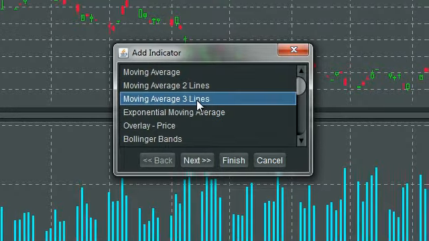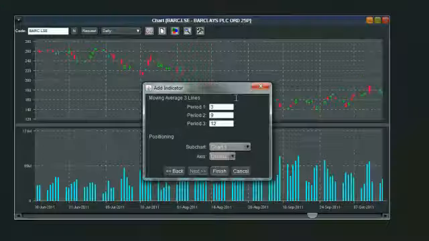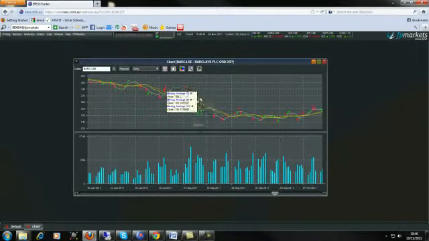Moving averages, we can place a 3-line moving average, select our default periods and select finish. That will plot them there. We can change the colors of that quite easily.